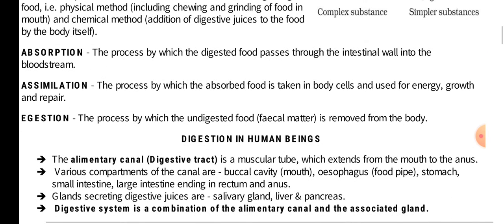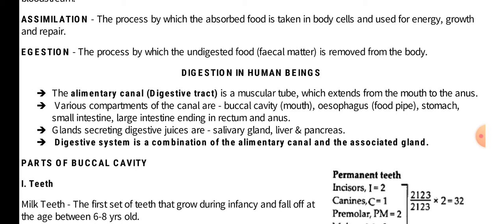Now, for digestion in human beings, we have some specific points. The human beings have an alimentary canal or digestive tract, which is a muscular tube, and whatever parts we have, the various compartments, are either present just around this alimentary canal or are a part of this alimentary canal directly. So buccal cavity, esophagus, stomach, small intestine, large intestine are all the compartments present, and they end in the rectum, which is the last part, from which the last opening is present, that is anus.